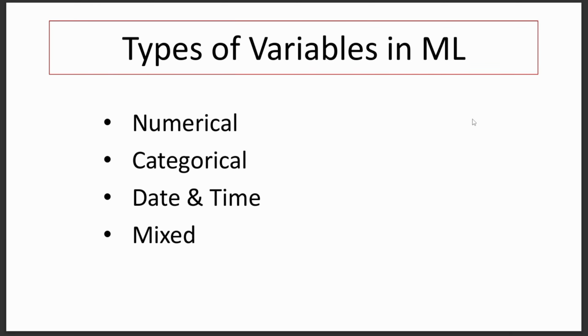And in this tutorial, we will learn what the types of variables in machine learning are. So, without wasting time, let's move forward. These are the types of variables in machine learning. The first one is numerical, the second one is categorical, the third one is date and time, and the last one is mixed data type.